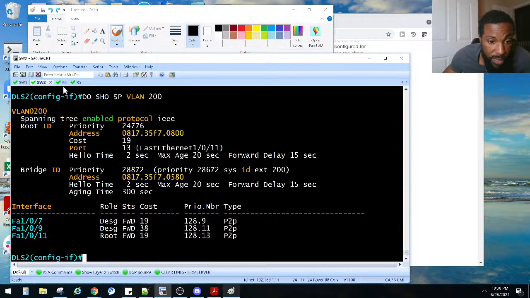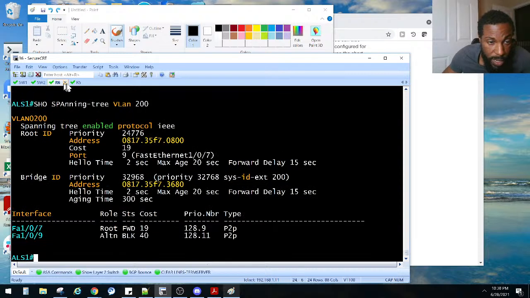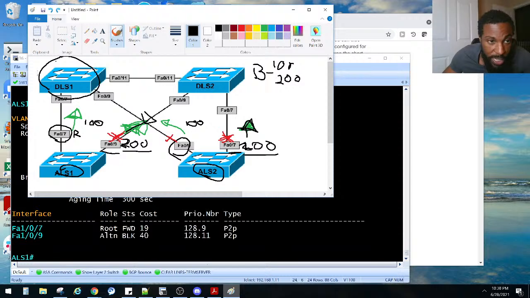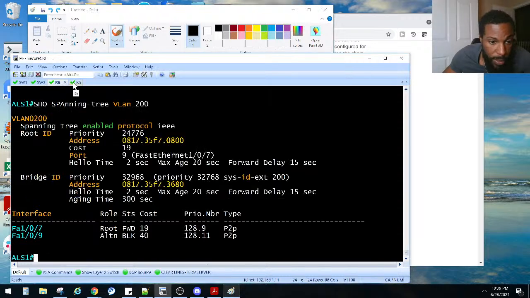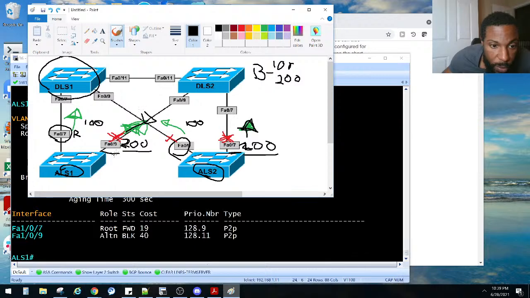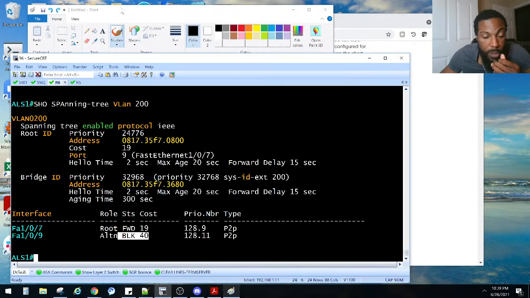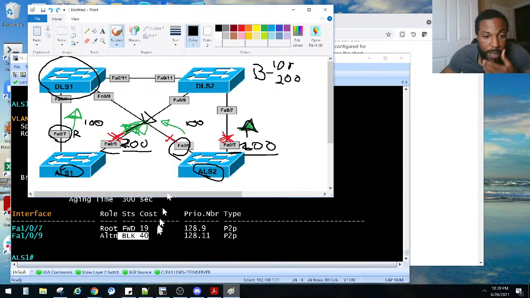Is he being blocked still? 109. What do we need to check? ALS1. Where you at? 109, yeah, that one's still being blocked. I got it set to 40. Okay, so maybe I need to set it higher than 40. Let's do that. My bad about that. I need to set it to be higher than 40.